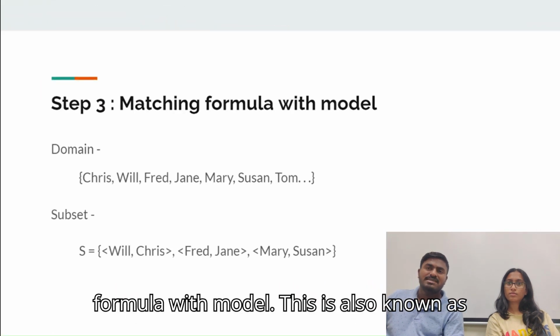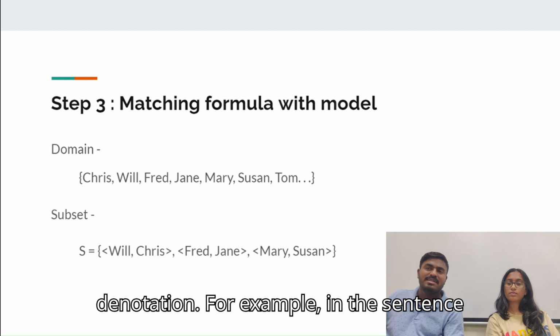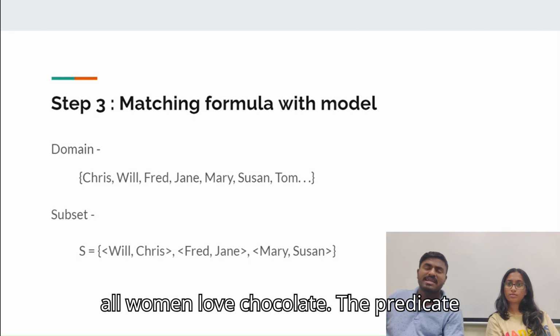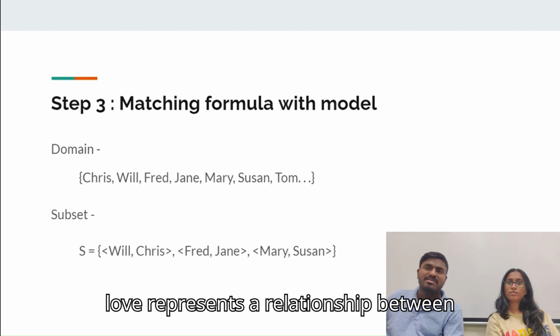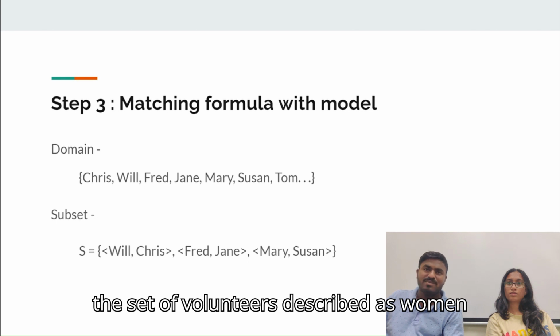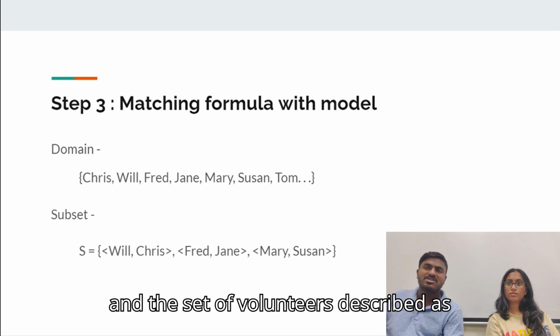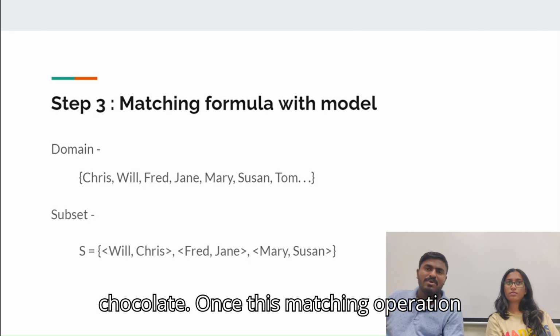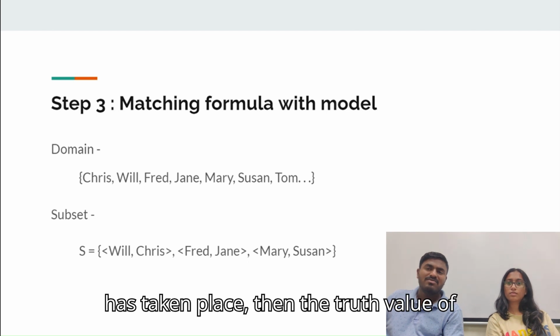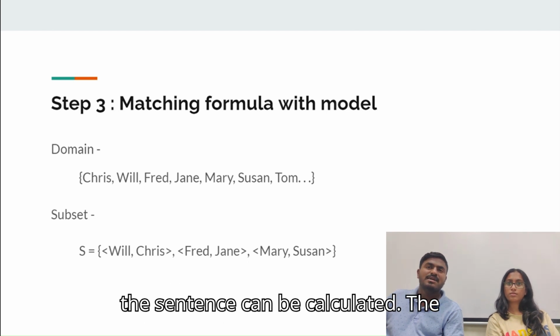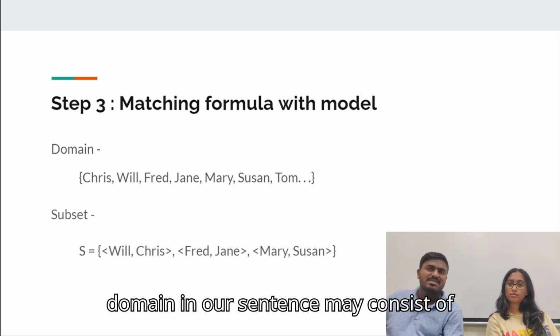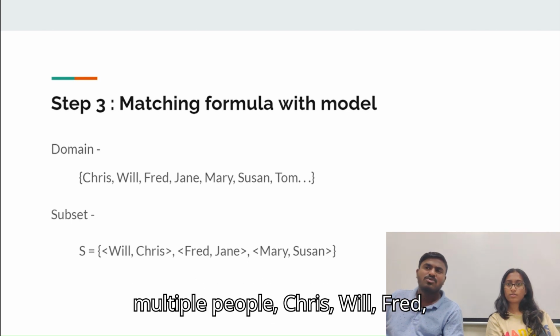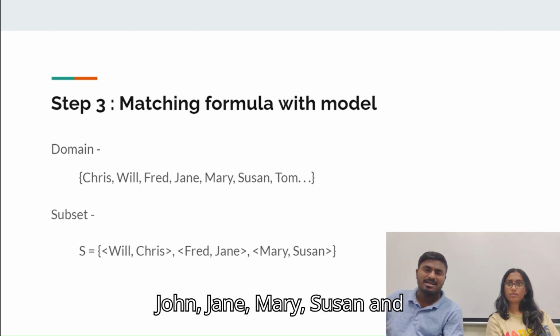In the third step, we match the formula with the model. This is also known as denotation. For example, in the sentence "all women love chocolate," the predicate love represents a relationship between the set of all entities described as women and the set of all entities described as chocolate. Once this matching operation has taken place, the truth value of the sentence can be calculated. The domain in our sentence may consist of multiple people: Chris, Will, Fred, John, Jane, Mary, Susan, and Tom.